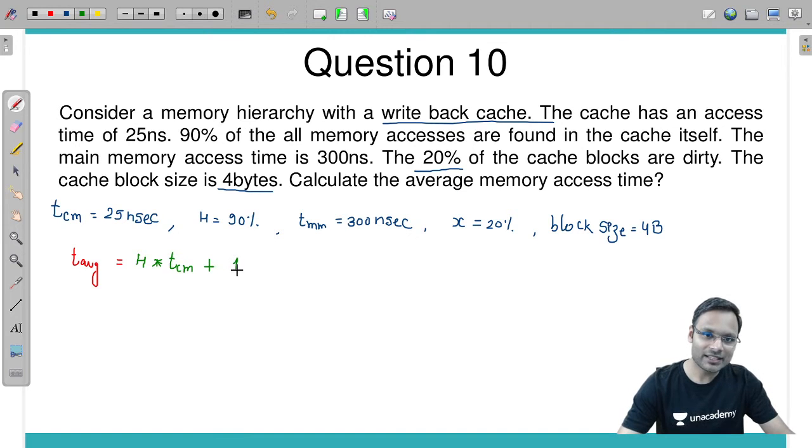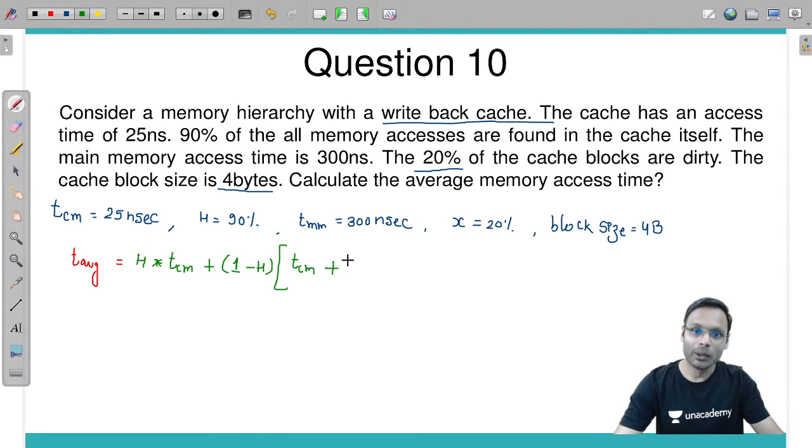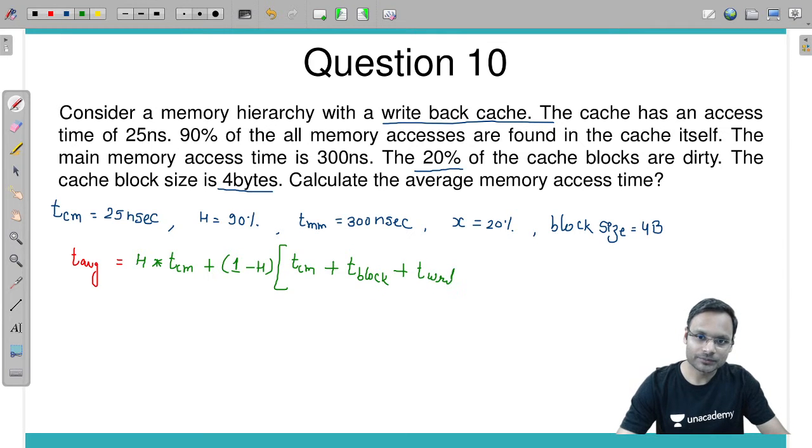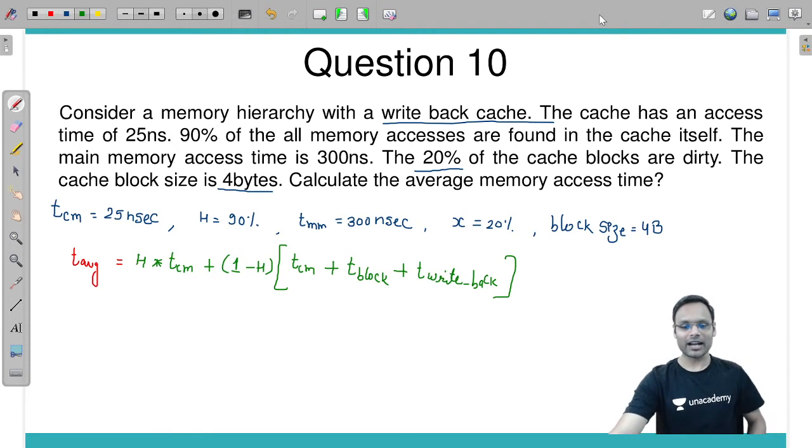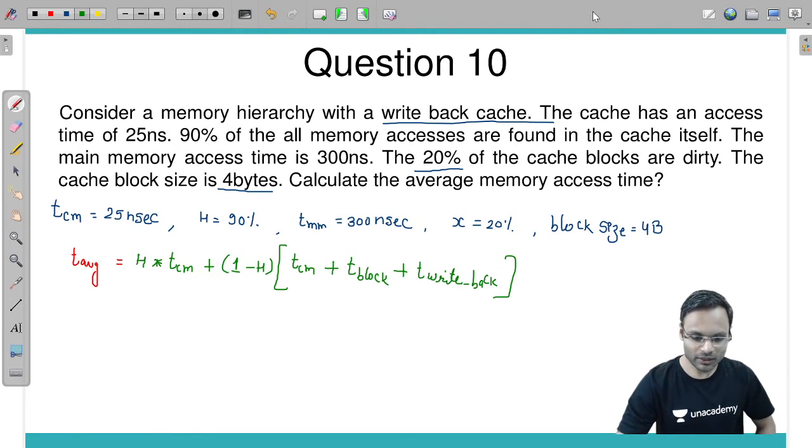Plus, when there is a miss, then first of all, cache memory access time is required to check it's a hit or miss. Plus, a block access time is required from main memory. Plus, some extra write back time is required. Just because it's a write back cache, this much time required.